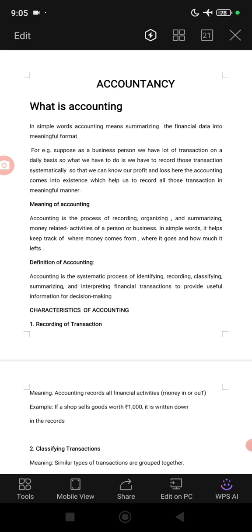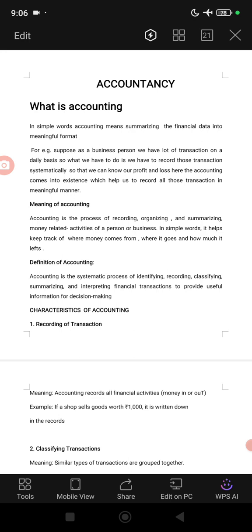First of all, we record all the transactions in proper books of account, and after that we organize those transactions in a proper manner, then summarize that information related to the person and business. In simple words, it helps keep track of where money comes from, where it goes, and how much is left. All the information we can get from the accounting process.